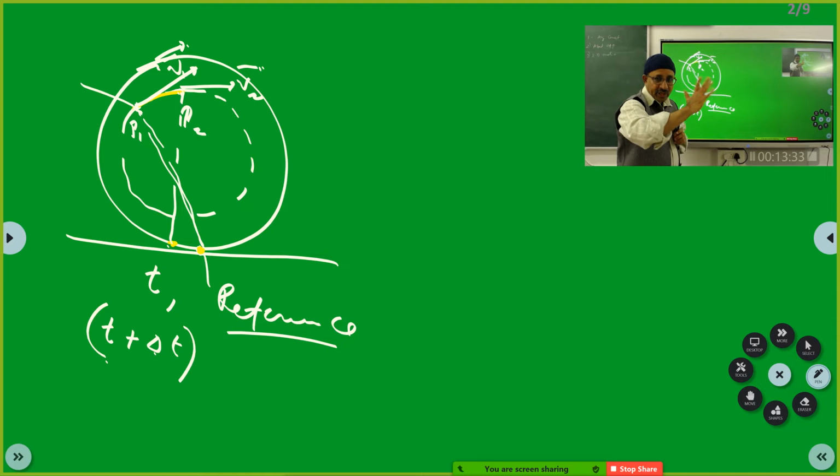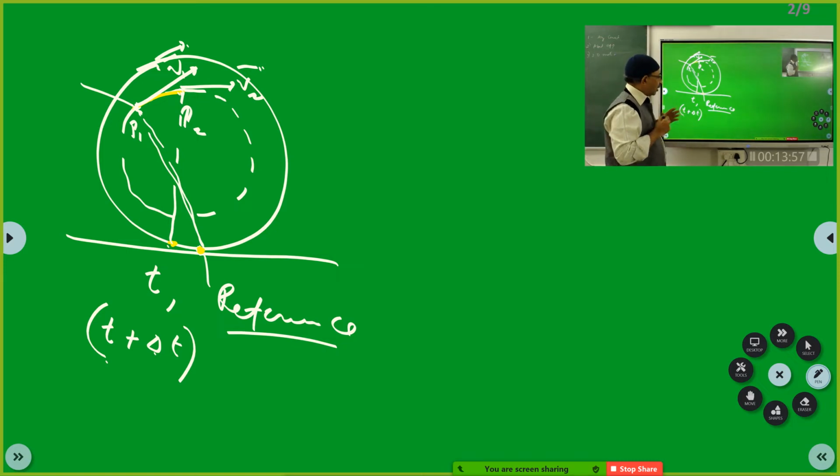So there is a change in the orientation, and there is also linear displacement. There is angular displacement. Whole lot of things are there as far as the particle is concerned. Curvilinear translation is the word that I wanted you to use.